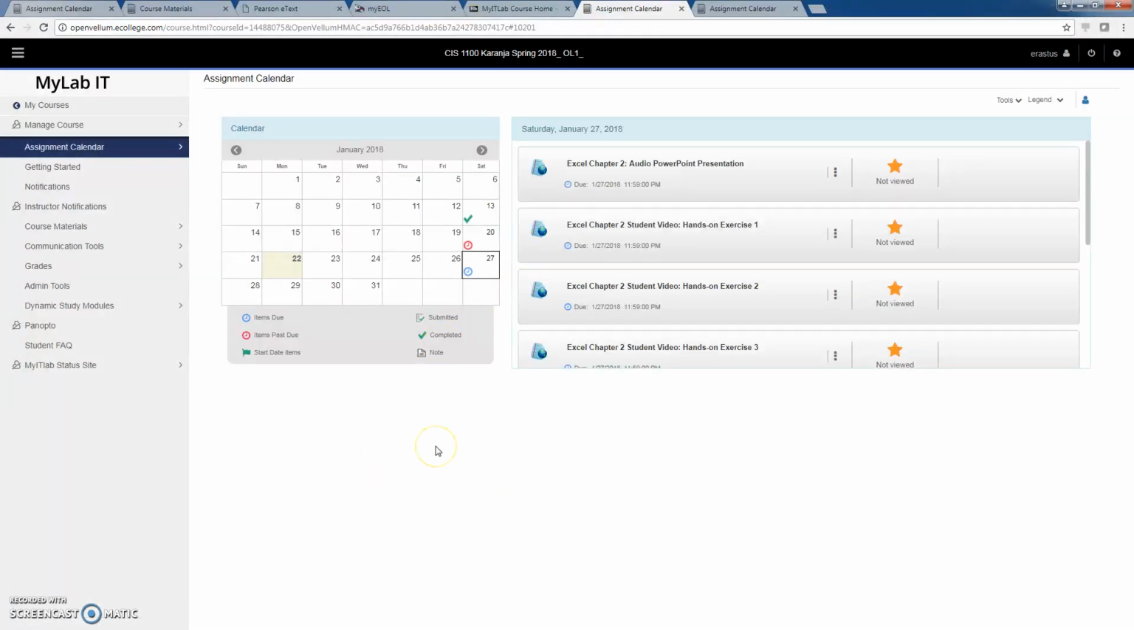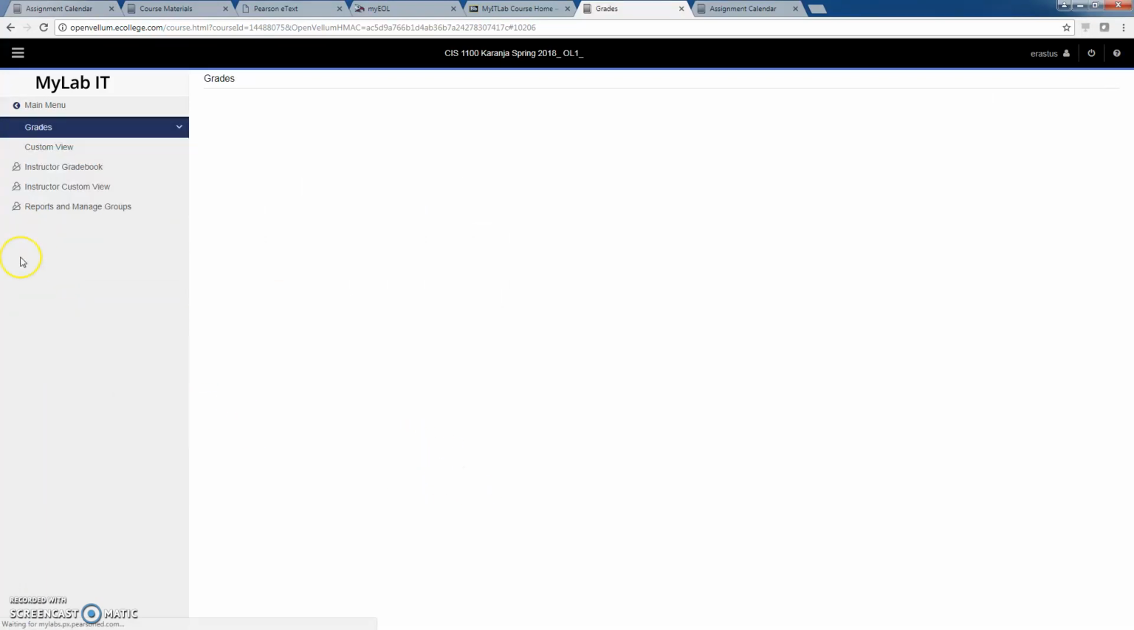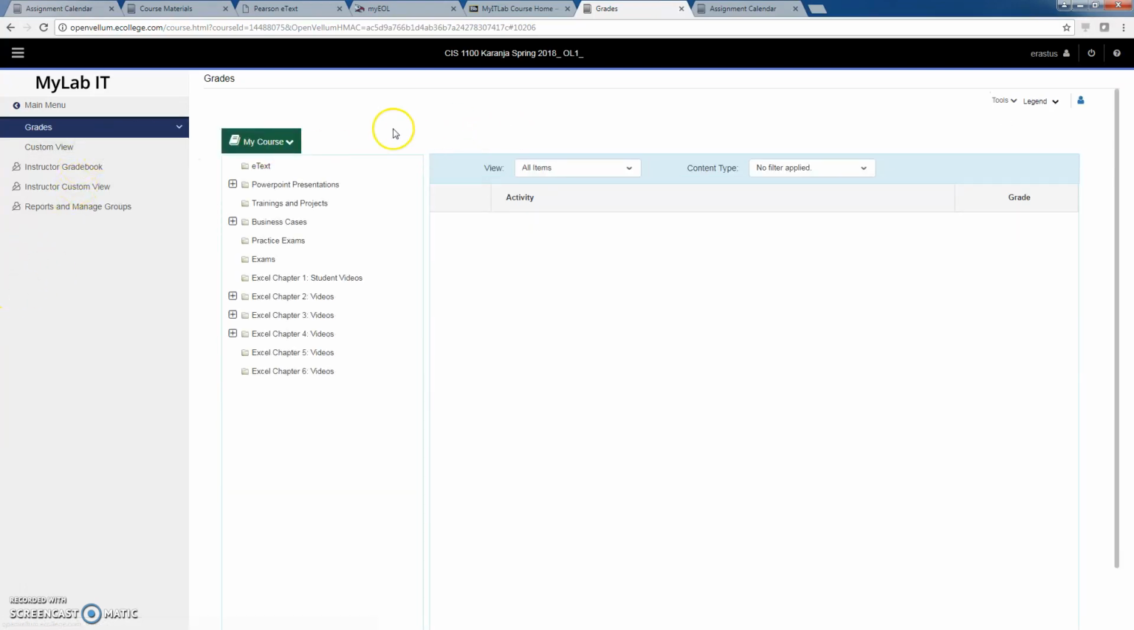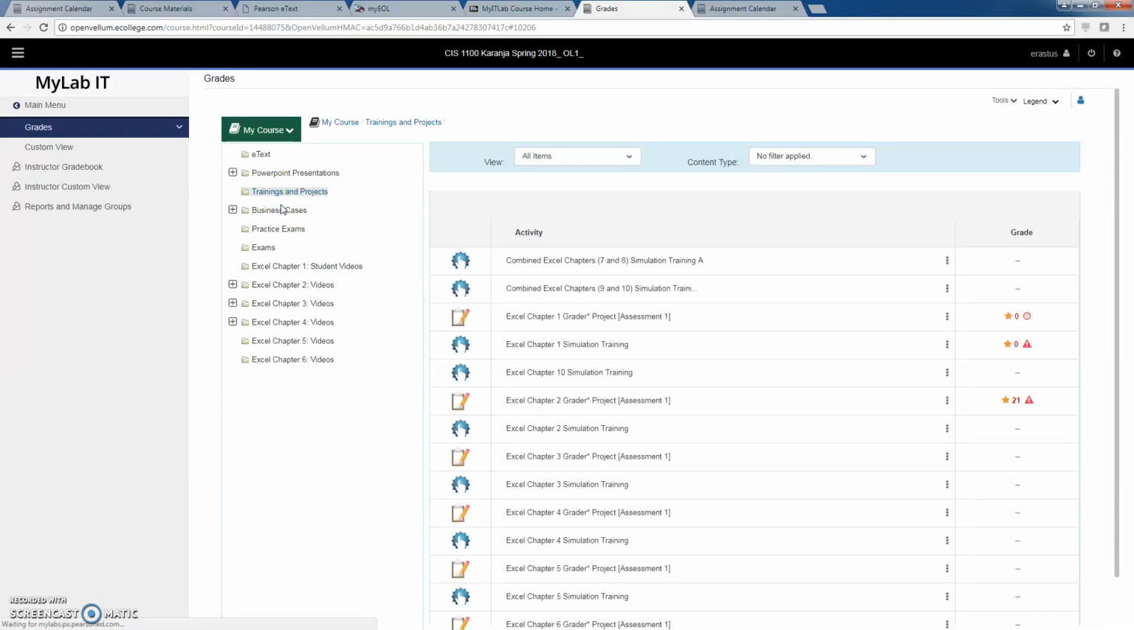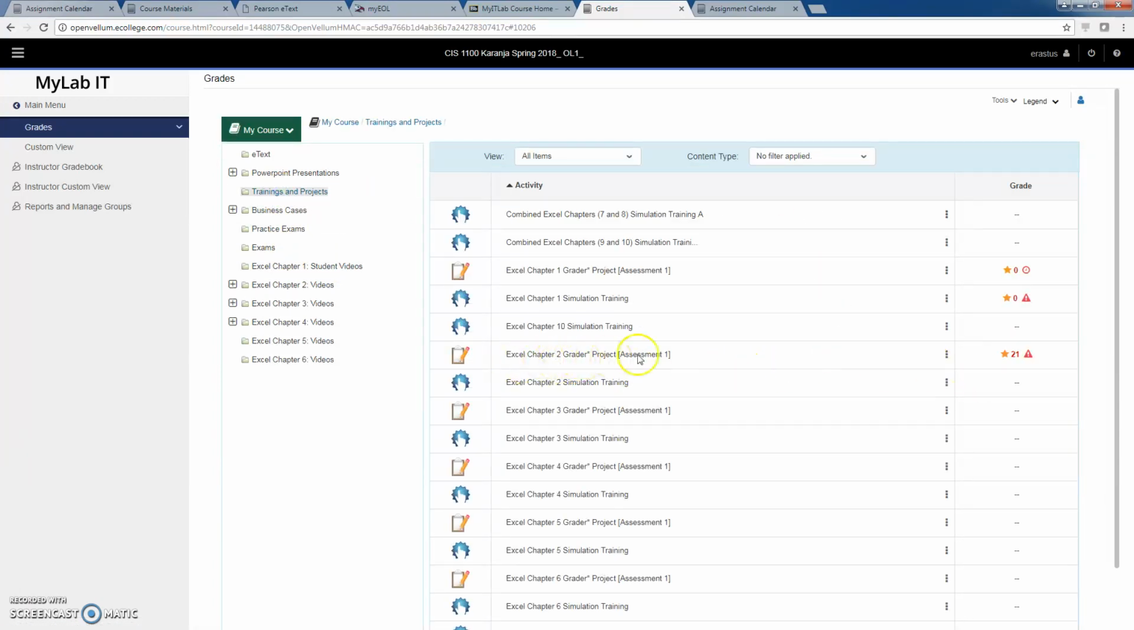So I want to see what I got for that assignment. You'll come here to grades. And when you click on grades, it will present you with this window. You can go through the training and projects, and this is chapter 2. So for that assignment, I got 21 points. So I have not passed. So how can I improve my grade?